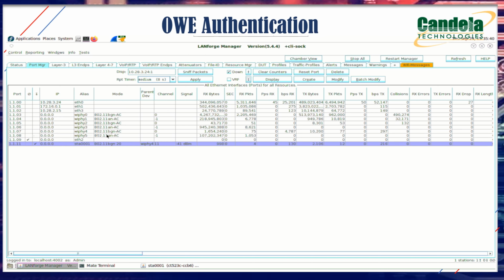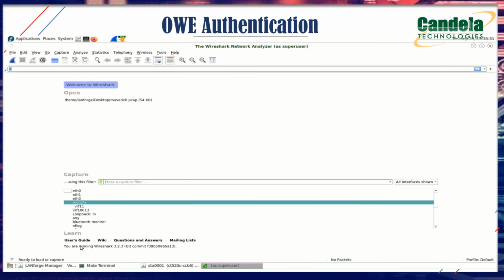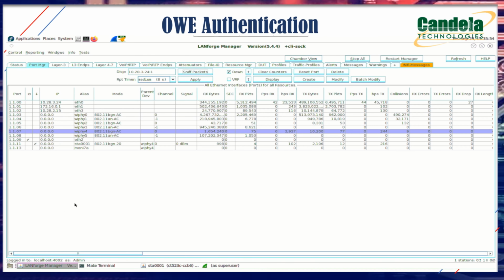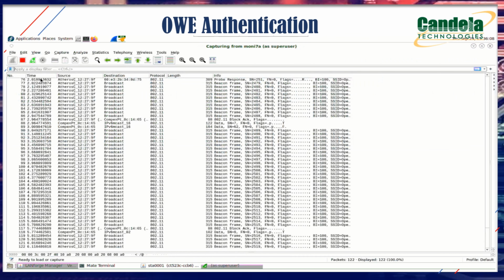Again, I'm disconnecting the station and trying to sniff the packets on the radio on which the station is created. So this is the sniffer. Again, I'm coming back to the station and connecting it back. I'm doing this so that we can see the packets from the start while the station is connecting. The station got an IP. Go back to the sniffer and stop the sniffer.